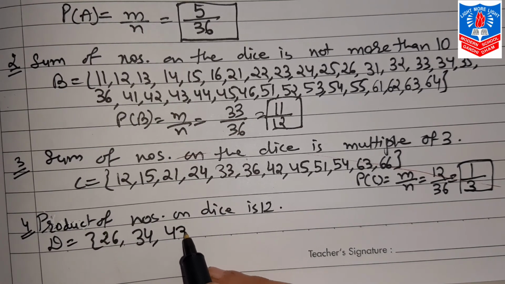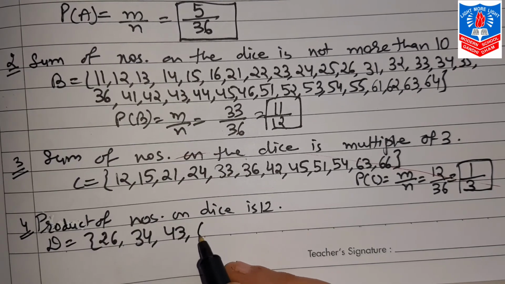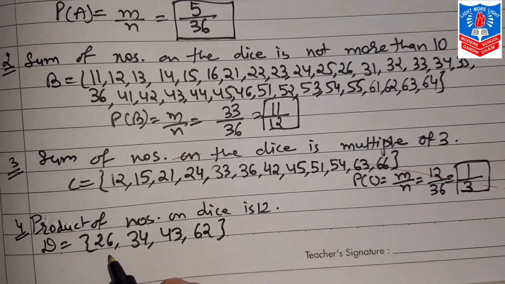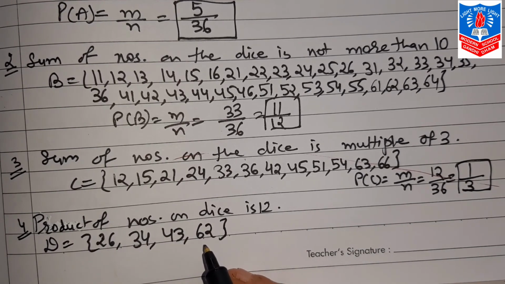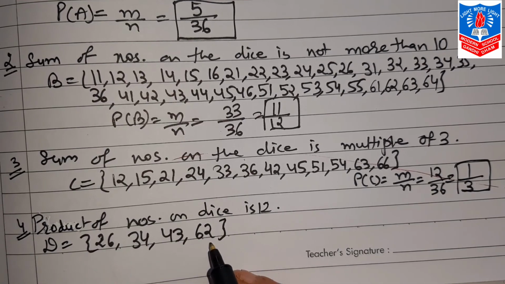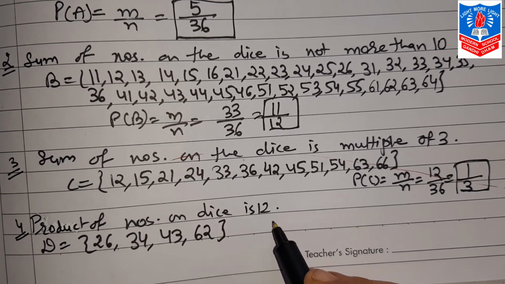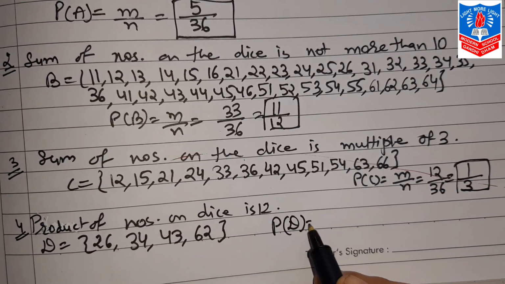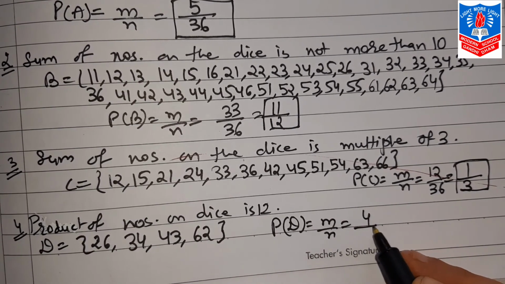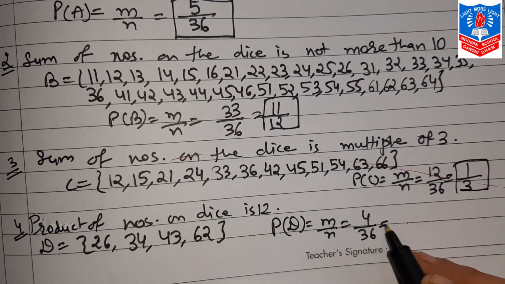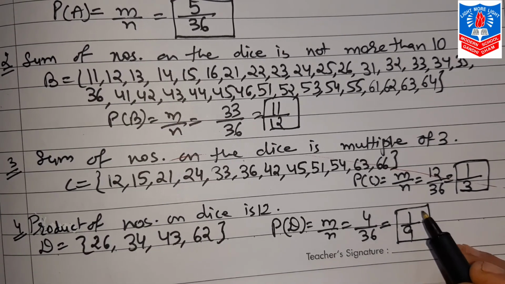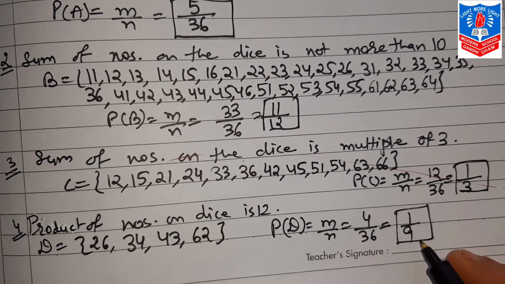Then 4 threes are 12 and 6 twos are 12. So this way only 4 pairs have a product of 12. So the probability of D will be m by n, which is 4 by 36, and in the simplest form, it will be 1 by 9.